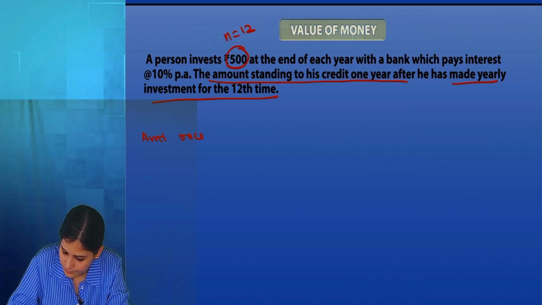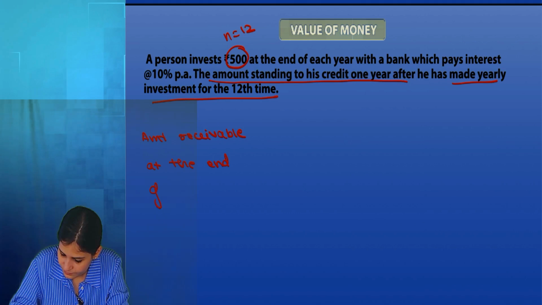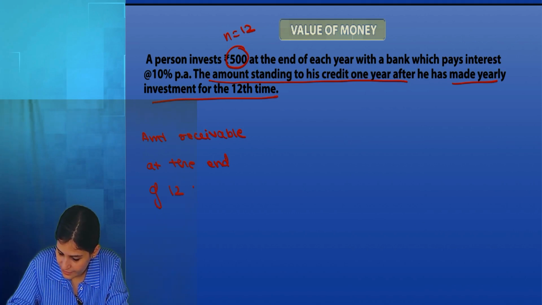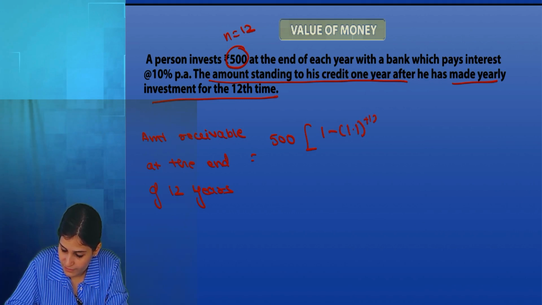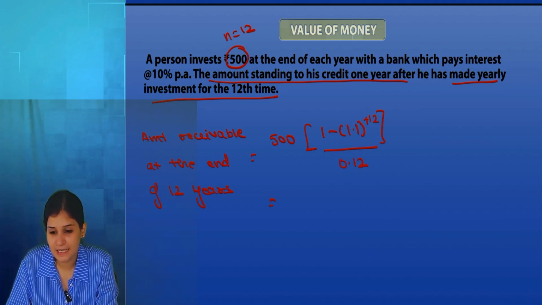Amount receivable at the end of 12 years. That is 12 times I made the annuity. Future value formula: 500 into (1.1 to the power 12 minus 1) divided by 0.1. Guys, is this part clear till here?